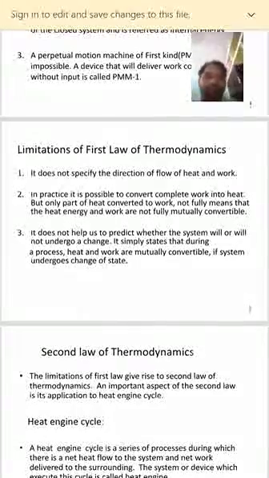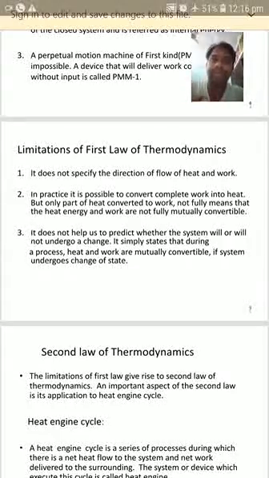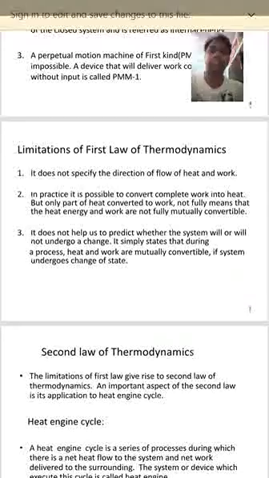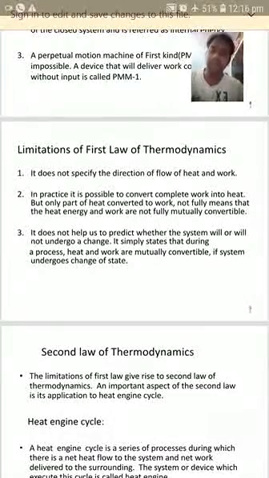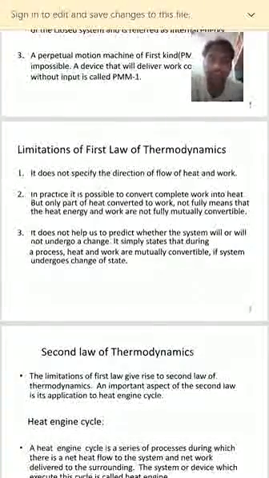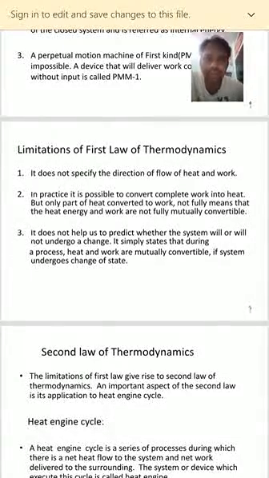Generally we will deal with the steady flow process. The steady flow process is nothing but, with respect to time, the amount of mass of fluid entering the system is equal to the amount of mass of fluid leaving the system, right?